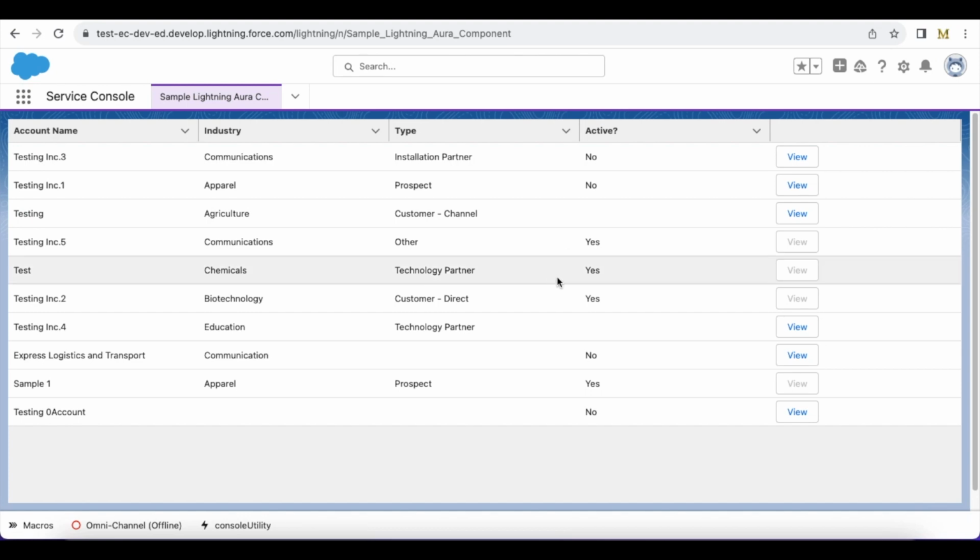So here, whenever this particular active field, this is a custom pick list field on my account object, is no or blank, then it will display this view button. If it is yes, then it will disable the view button. So we are going to see the code behind this behavior.